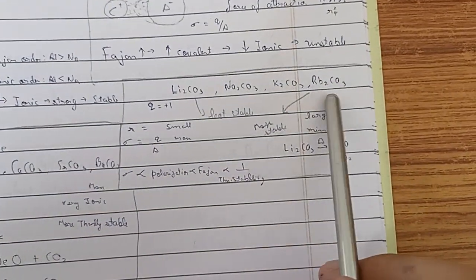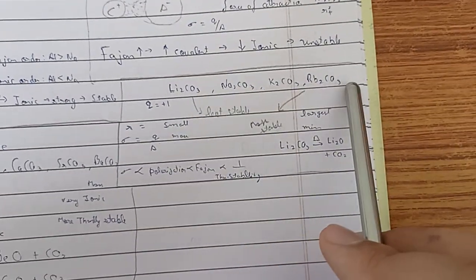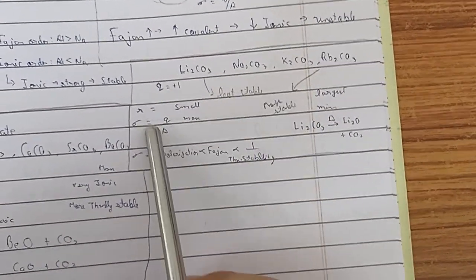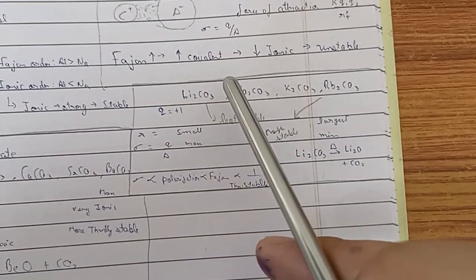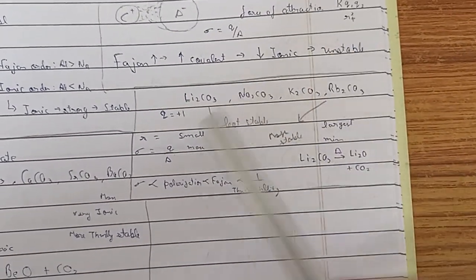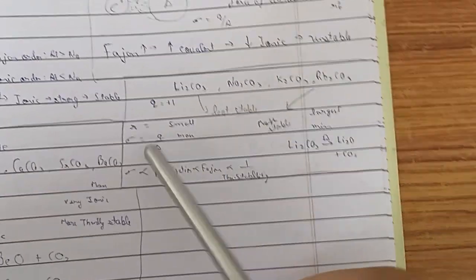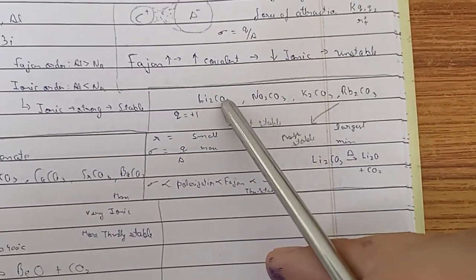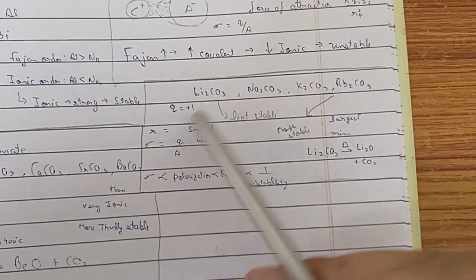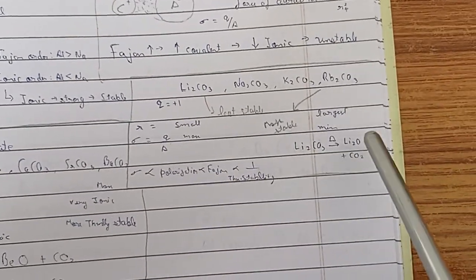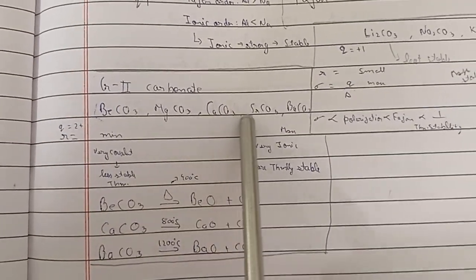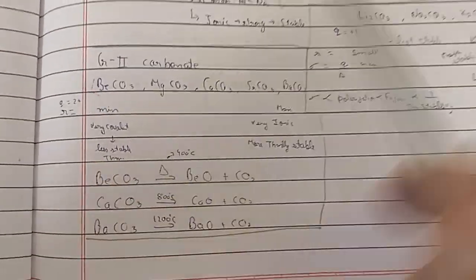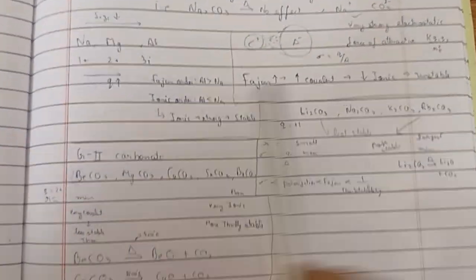You guys can see this also here: Li2CO3, Na2CO3, K2CO3, Rb2CO3. Lithium is very small, which means it is a bit covalent, so ionic character is minimized, which means it is unstable. So yeah, lithium carbonate, when we heat, becomes Li2O plus CO2. Rubidium does not. Group 2 carbonates, BeCO3, MgCO3, CaCO3, are the same. We just need to apply Fajan rule everywhere.